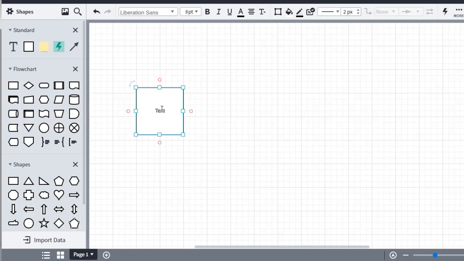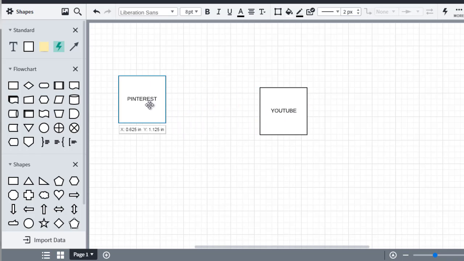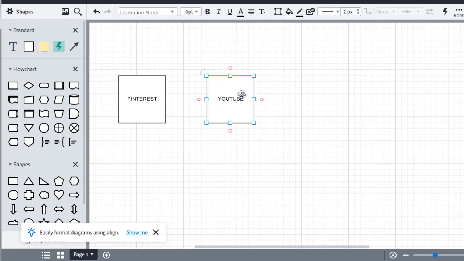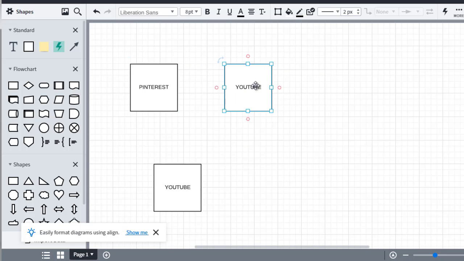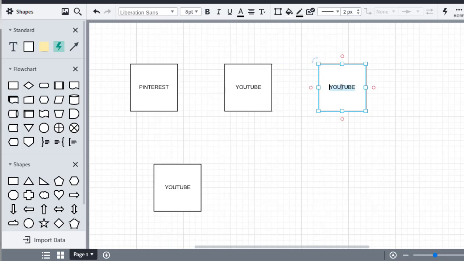So we have YouTube. So I'm going to type that up. At the moment, what I recommend is that you just type up every single social platform that you're going to use. So we got YouTube, we have Pinterest. Actually in our plan, we have Pinterest first, and YouTube next, as the main pieces of the puzzle. So we got Pinterest, we have YouTube, we've got Instagram, and then we have Facebook. We've got Twitter.